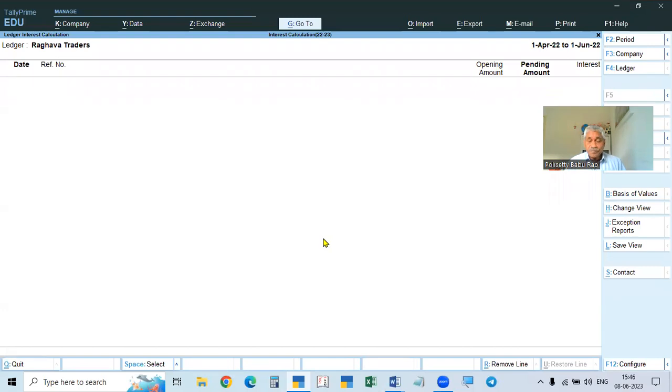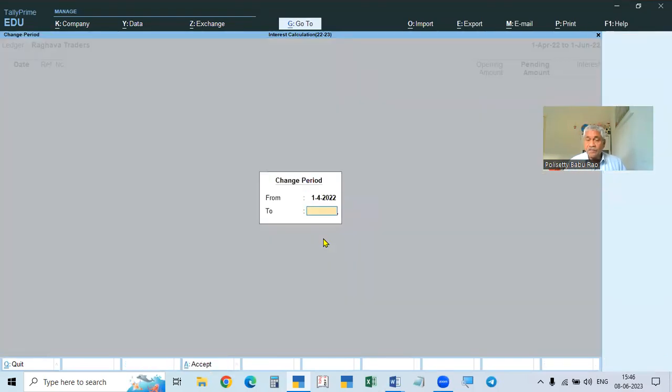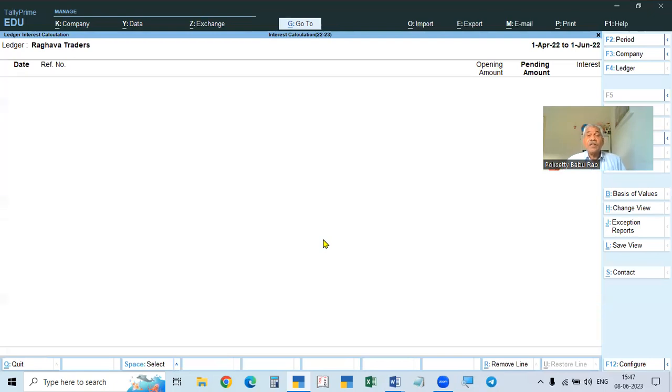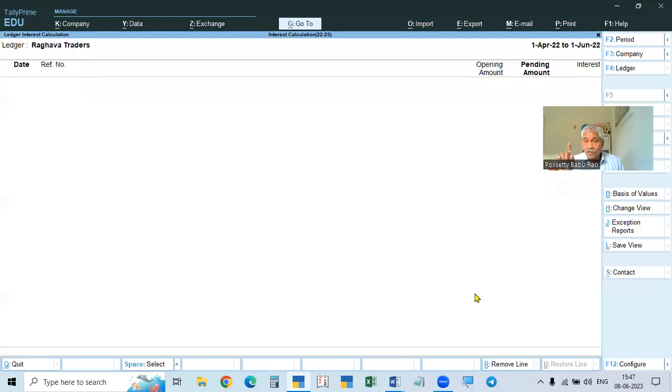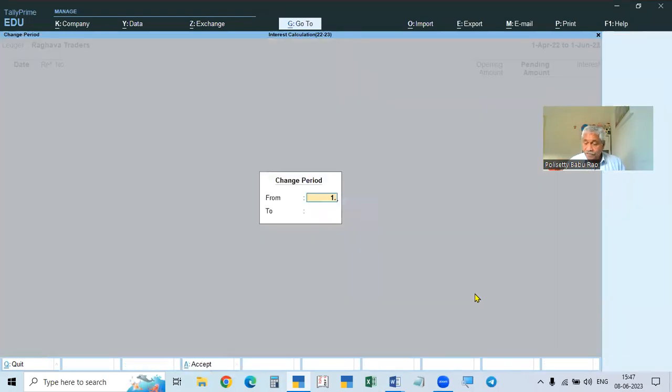See here, we have to see from 1st April, not 1st April. If the invoice is 1st April, from 1st April we can calculate. But here the sale date is 1st June, so you have to calculate from 1st June.